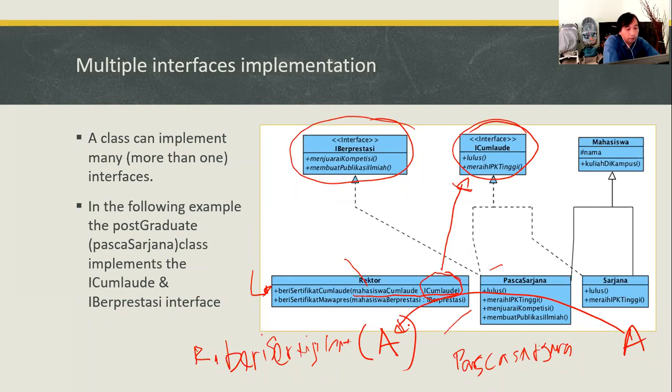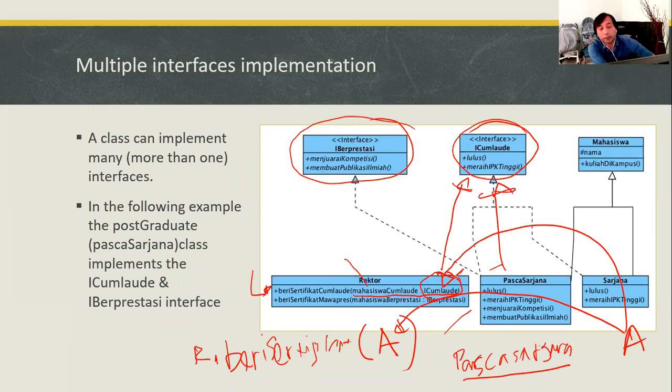Even though A comes from the Pasca Sarjana class, since Pasca Sarjana implements the ICumLaude interface, it is okay to pass A as the parameter of this method.